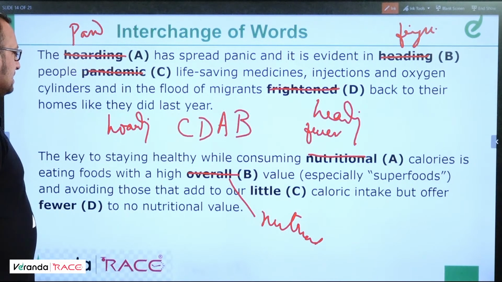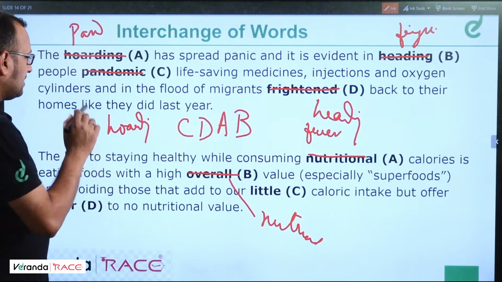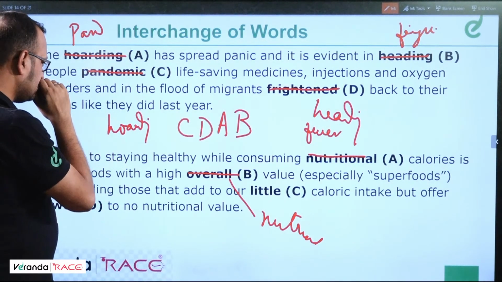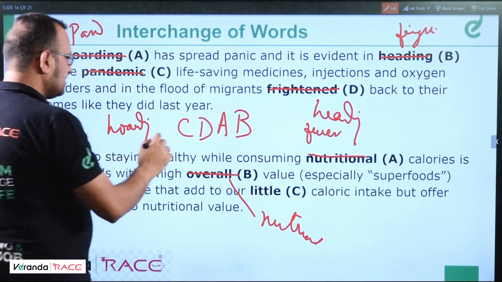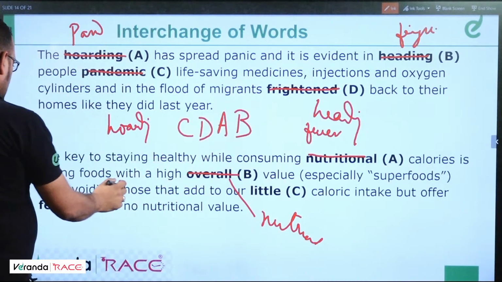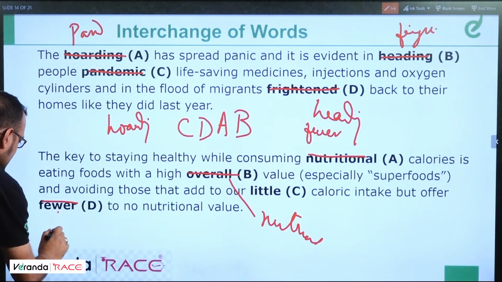And nutritional values. Nutritional, fewer. Here it should be little.